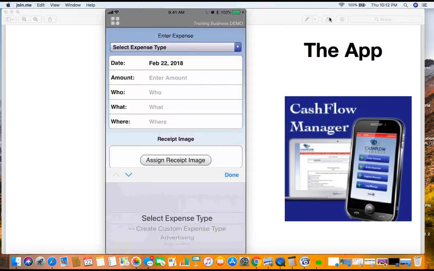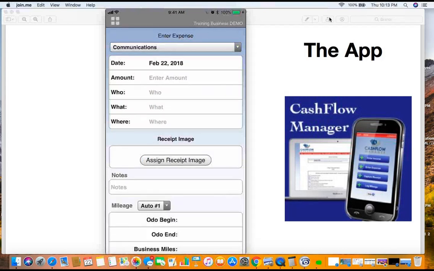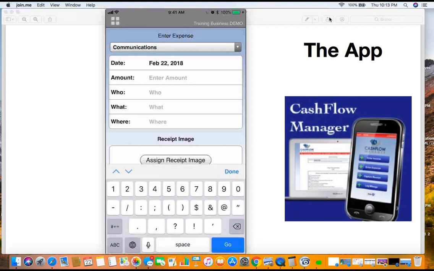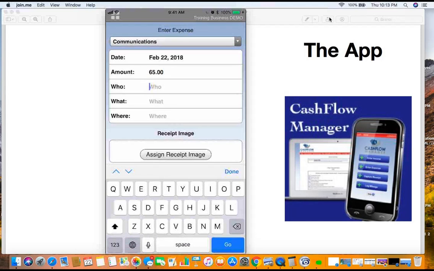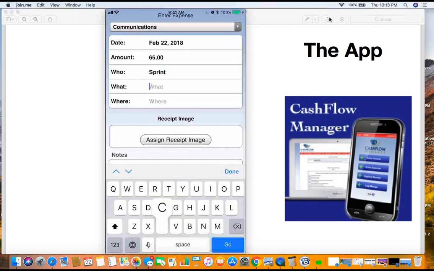Let's go to cell phone, okay? We're going to go to communications right here. So that's a communications deal. So let's go in here. I pay my cell phone bill. Let's say it's $65 here. All right? I pay that to Sprint, and that's my cell.